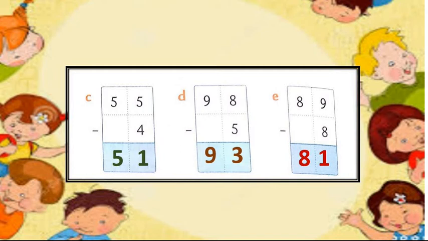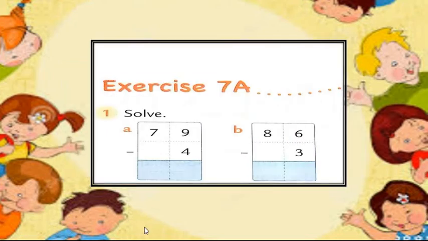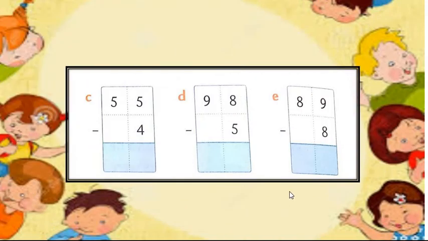Let me repeat the sums we have completed till now. 79 minus 4, we get 75. 86 minus 3, we get 83. 55 minus 4, we get 51. 98 minus 5, we get 93. 89 minus 8, there comes 81.